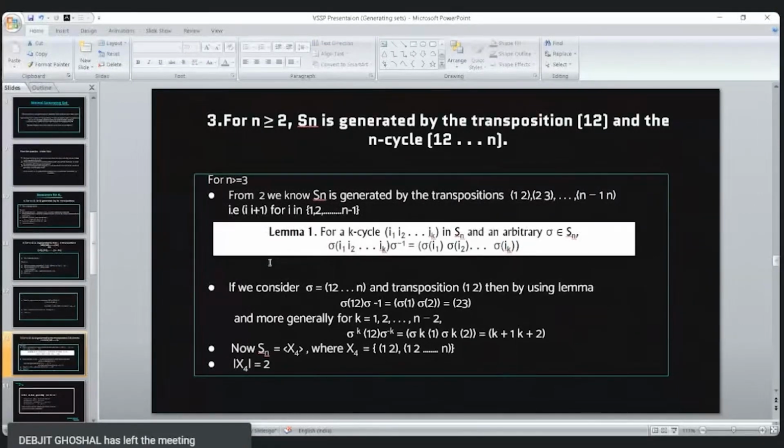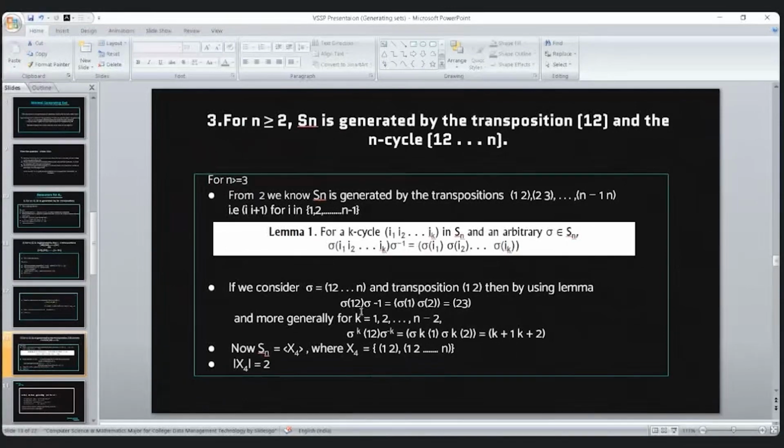We have already proved that Sn can be generated by the transpositions of the form (i, i plus 1). If we consider sigma as the n-cycle (1 2 ... n), and the transposition we take is (1 2), then applying the lemma, sigma (1 2) sigma inverse gives (2 3), and likewise (2 3) will give (3 4).